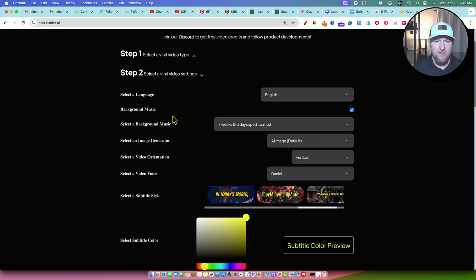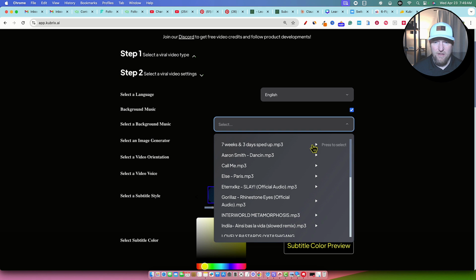Another thing I've noticed, you can select the background music on or off. If we select it on, you'll notice some of these tracks they put in here are pretty bad. I wouldn't use them. And some of them either don't work, aren't loaded properly, or don't let us view the preview. So I'm going to show you just a small sample. I mean, that one's pretty bad.